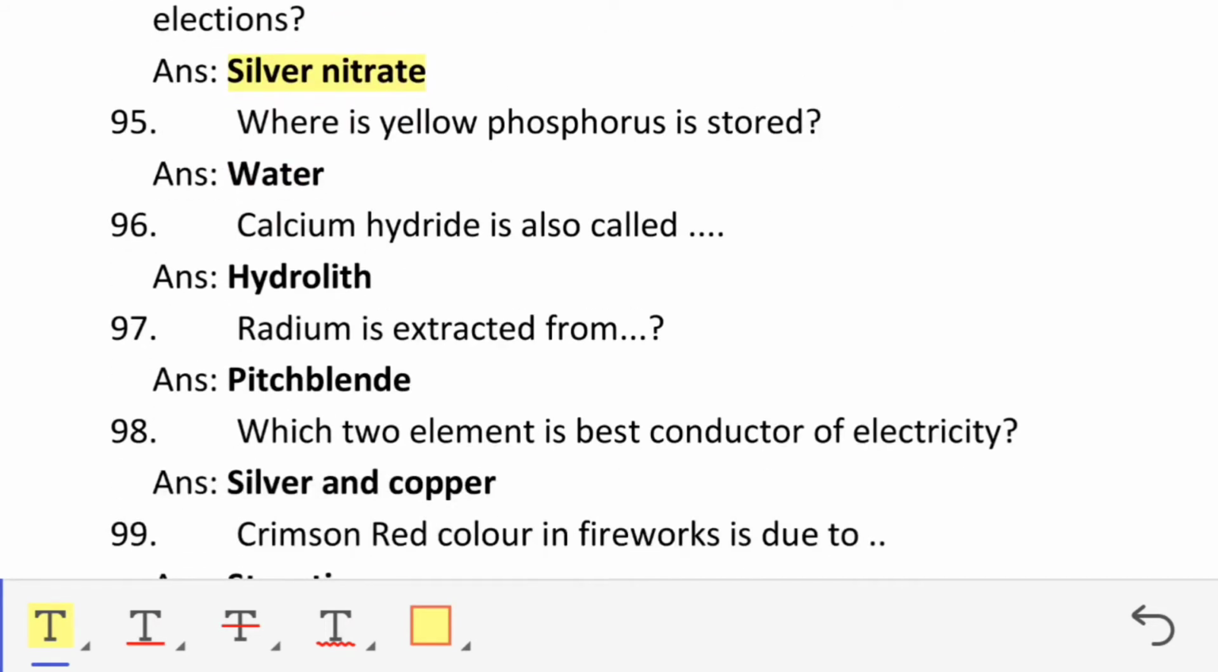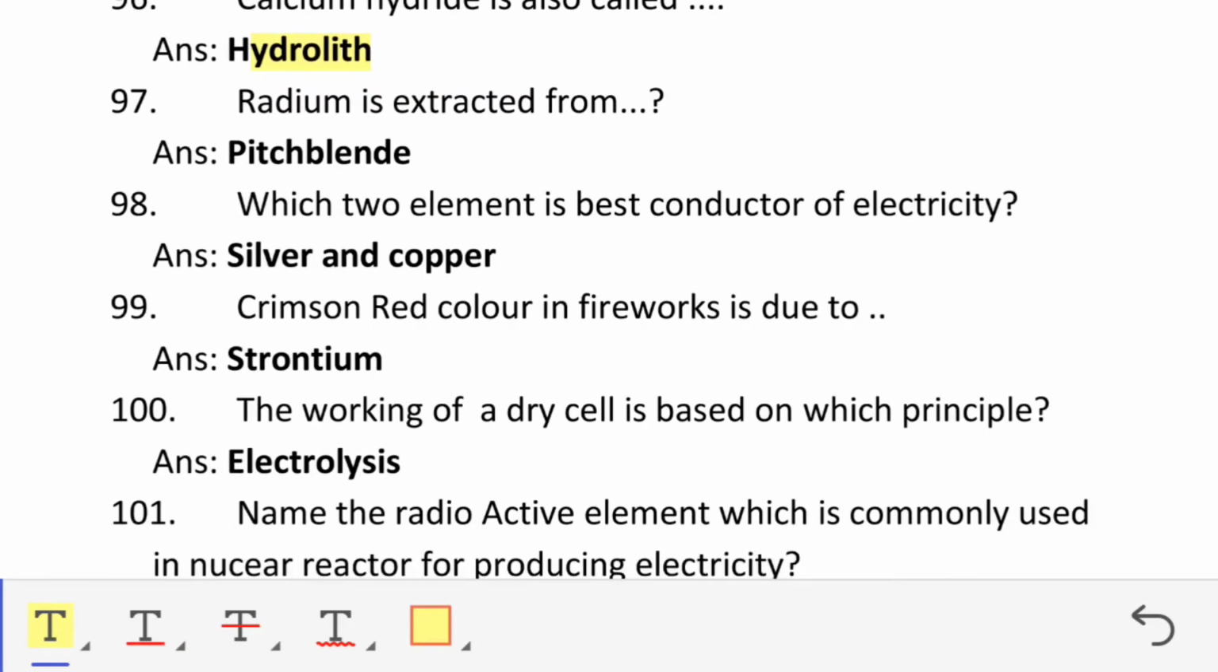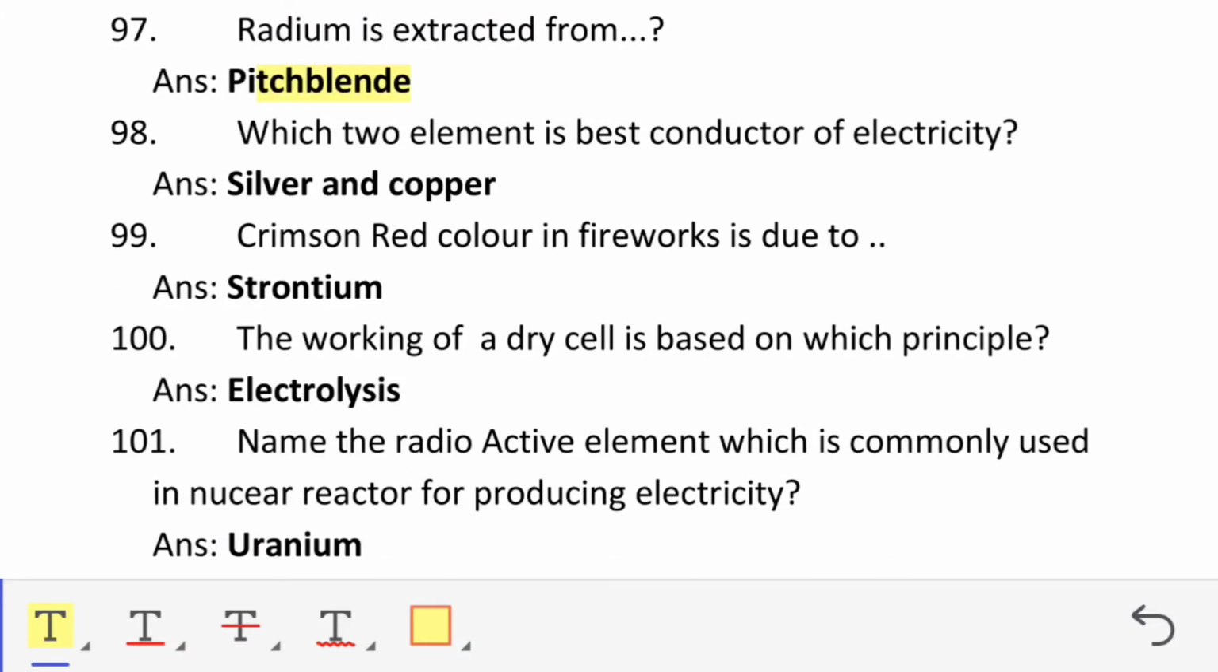Where is yellow phosphorus stored? Water. Calcium hydride is also called hydrolith. Radium is extracted from pitchblende. Which two elements are best conductors of electricity? Silver and copper. Crimson red color in fireworks is due to strontium.